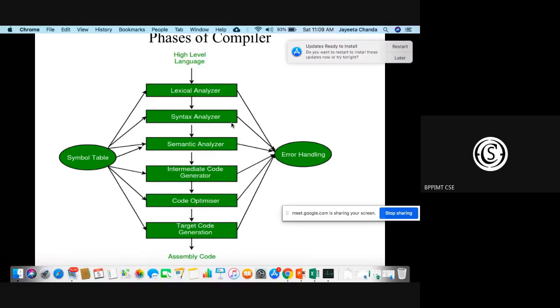And in all the phases, errors can be generated. Also there is the symbol table, which is very important. For example, when we do the lexical analysis, all the symbols used will be stored in a symbol table, and these symbols will be used as a reference in all the other phases. So this is very important. The symbol table is generated first, when we categorize everything in the lexical analyzer phase.